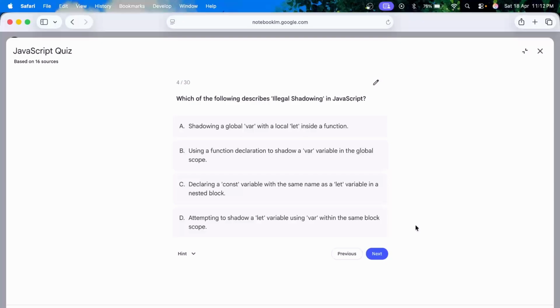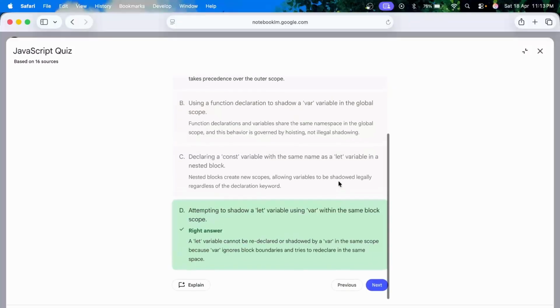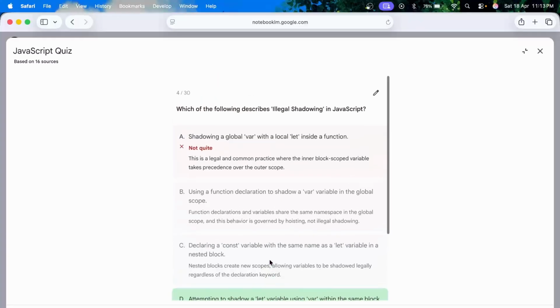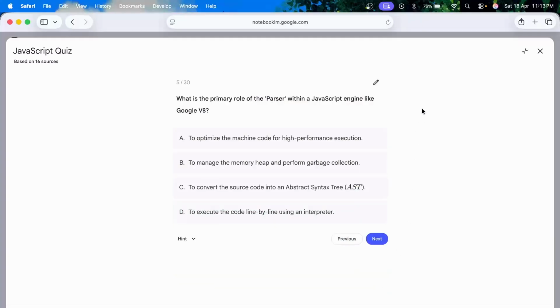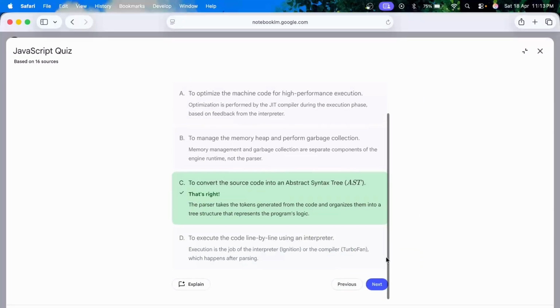Which of the following describes illegal shadowing in JavaScript? Illegal shadowing is shadowing a global var with a local let inside a function. Okay, I'm sorry. Attempting to shadow a let variable using var, this would be an illegal shadowing. This is covered in the shadowing video. What is the primary role of the parser within a JavaScript engine like Google V8? Parser would, I think, convert the source code into the abstract syntax tree.